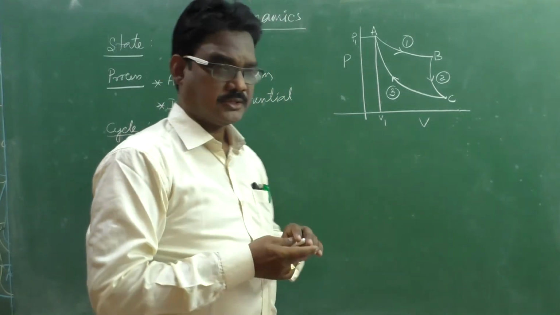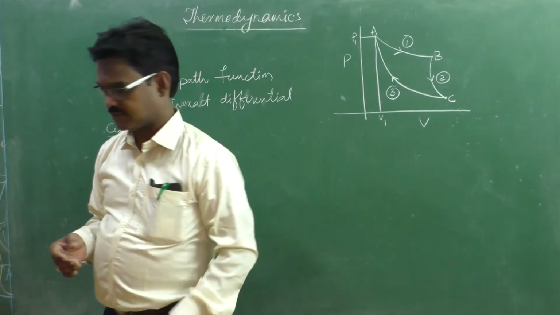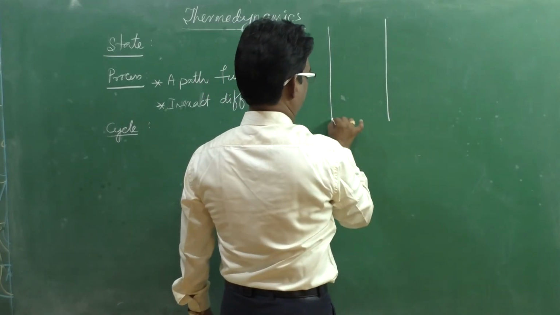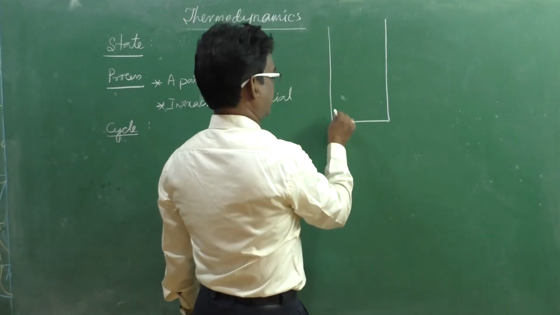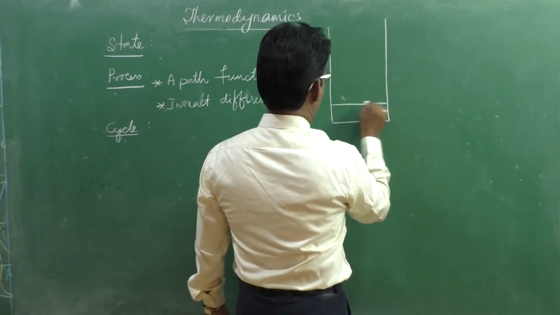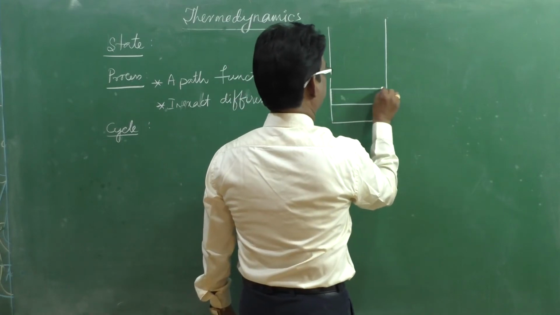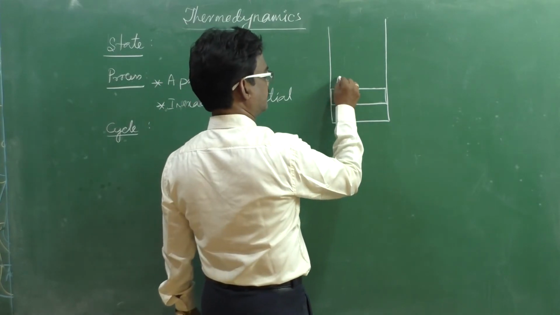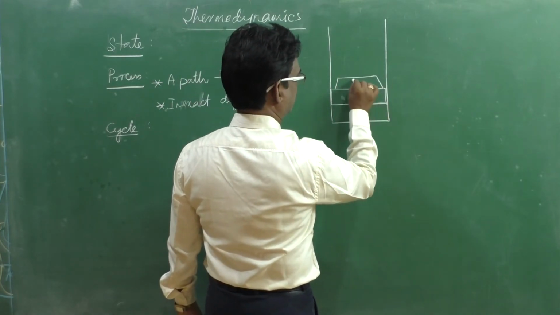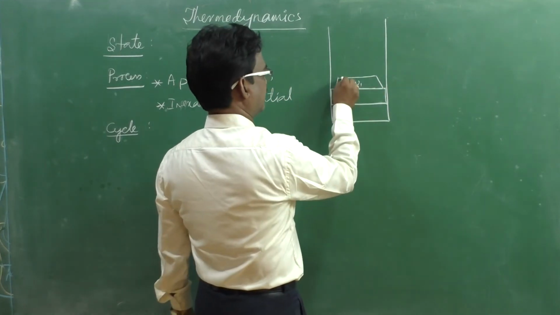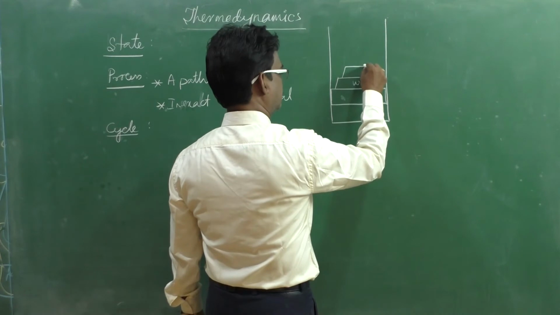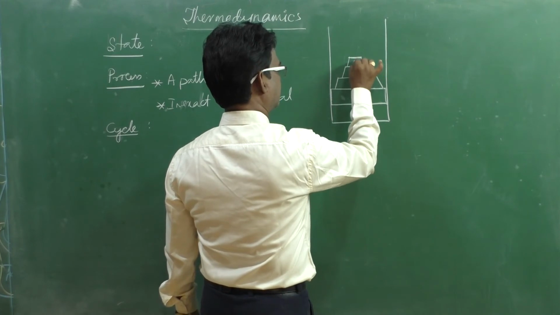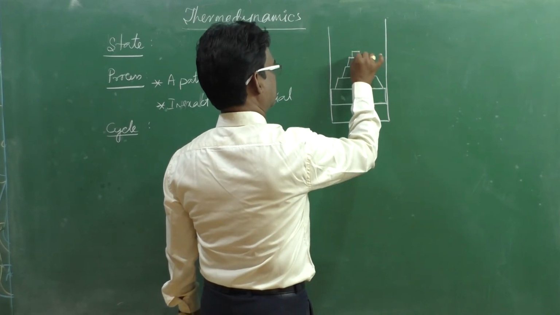Now I will explain the condition of a quasi-static process. This is a cylinder and this is a piston. Over the piston, this is W1 load placed, this is W2 load placed, this is W3 load placed, and this is W4.